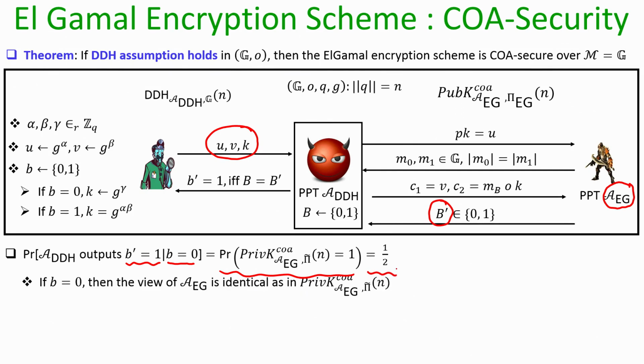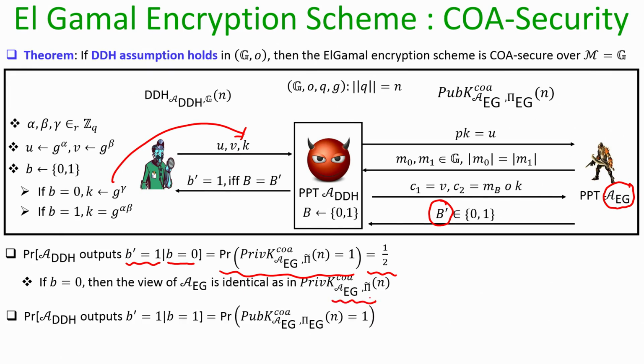And this is because in the setting where little b is equal to 0, I have already proved that the ciphertext which our adversary A sub EG is seeing has exactly the same distribution as it would have seen by participating in an instance of COA game against the modified Elgamal encryption scheme.